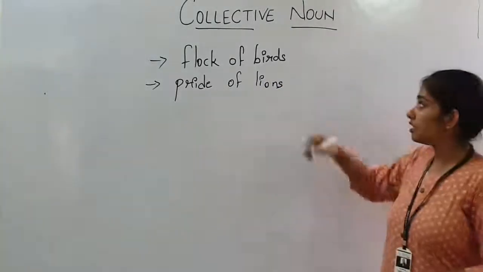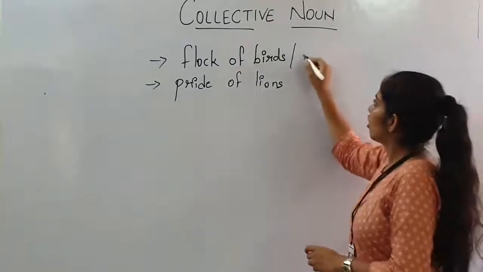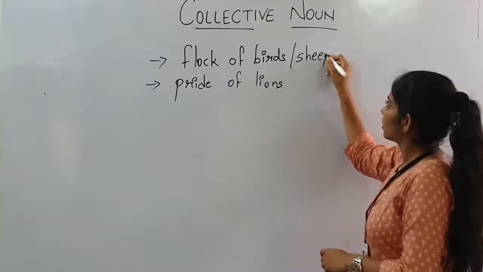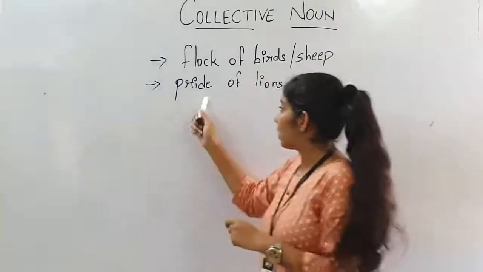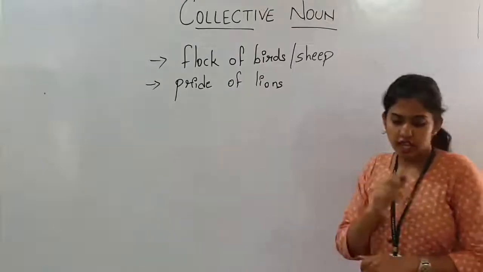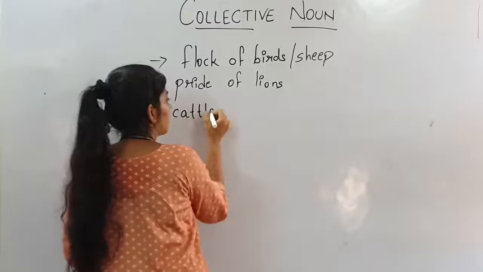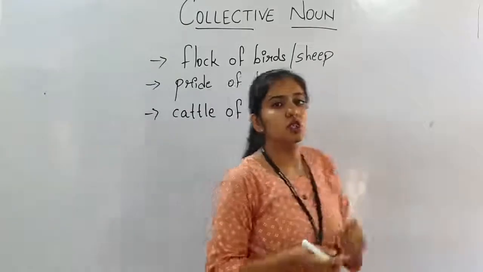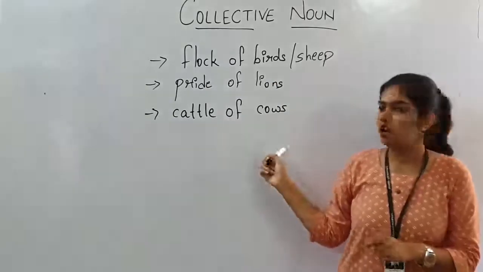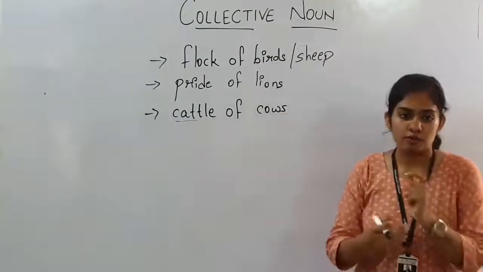Then another thing, besides a flock of birds we can also say a flock of sheep. Flock of sheep. Then pride of lions. After that, cattle of cows. A group of cows is known as cattle of cows. We give the word cattle to the group of cows.